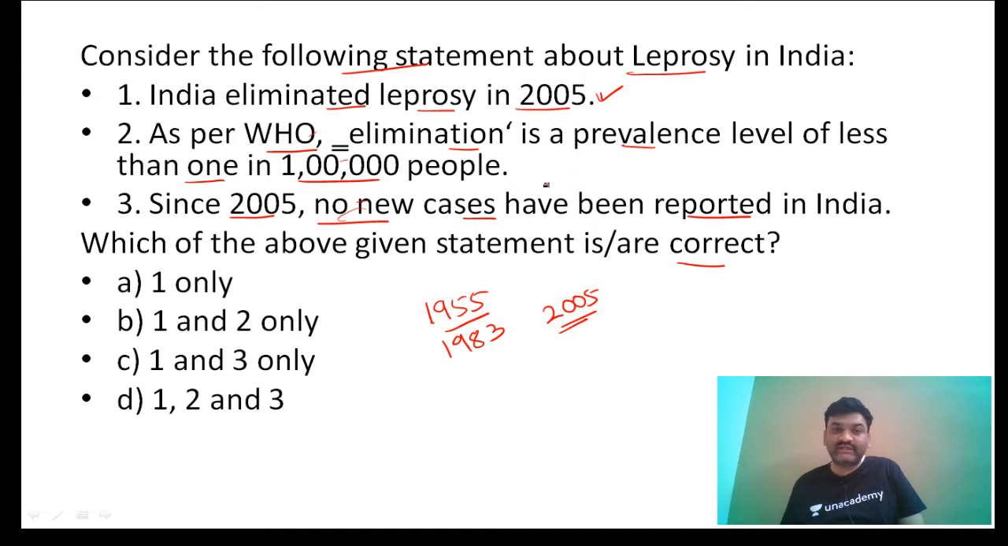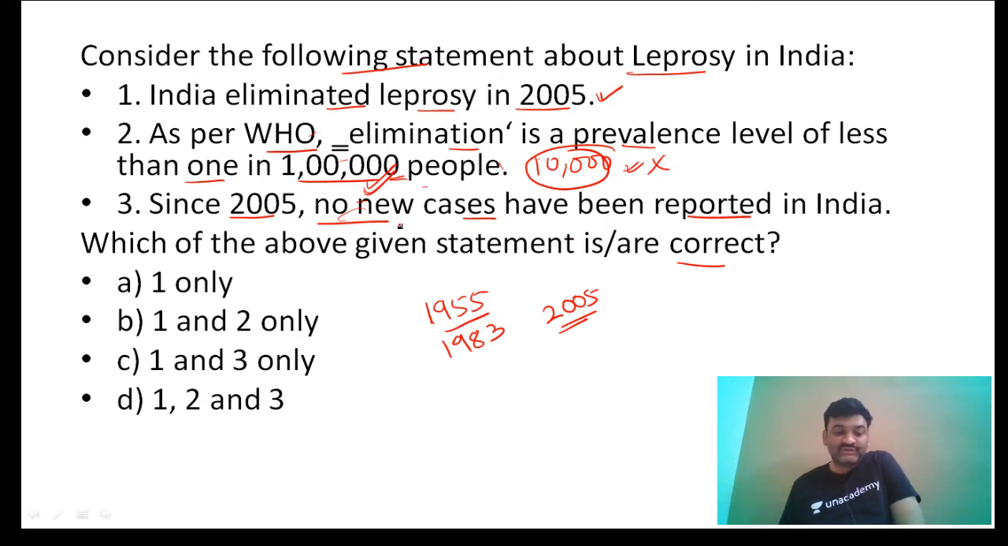What about the second statement? When will a certain disease be considered eliminated? When the prevalence level is less than 1 in, not 1 lakh, in 10,000. You are not looking at this very properly. It is not 1 lakh, it is less than 1 per 10,000 prevalence according to the WHO standard. This will be considered as eradicated or eliminated. So the second statement is wrong here.